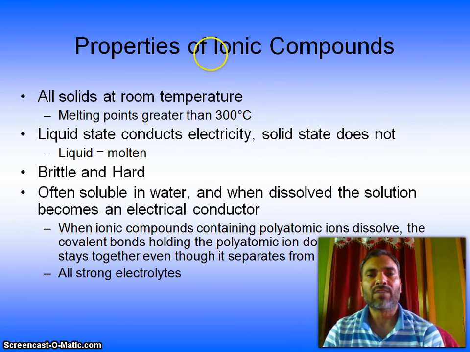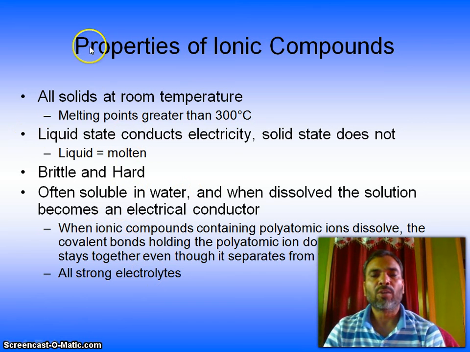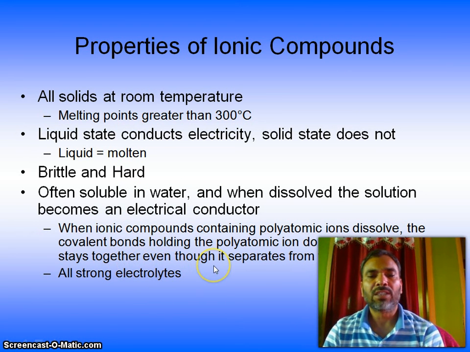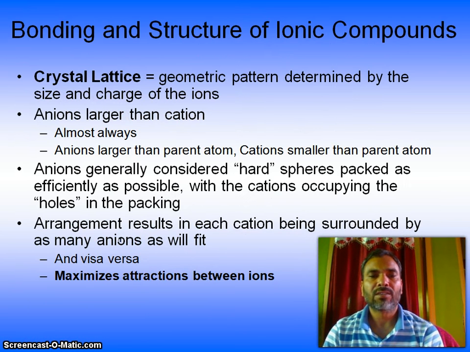So what are the properties of ionic compounds? All are solid at room temperature, with melting point greater than 300 degrees Celsius. Liquid state conducts electricity, solid state does not. Liquid is equal to molten. Brittle and hard, often soluble in water, and when dissolved, the solution becomes an electrical conductor. When an ionic compound containing a polyatomic ion dissolves, the covalent bonds holding the polyatomic ion do not break. The ion stays together even though it separates from the other ions. All are strong electrolytes.